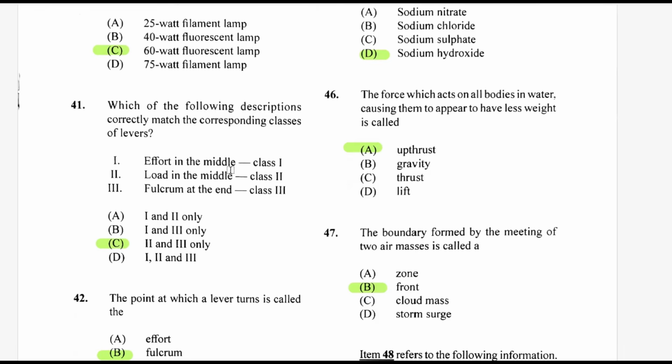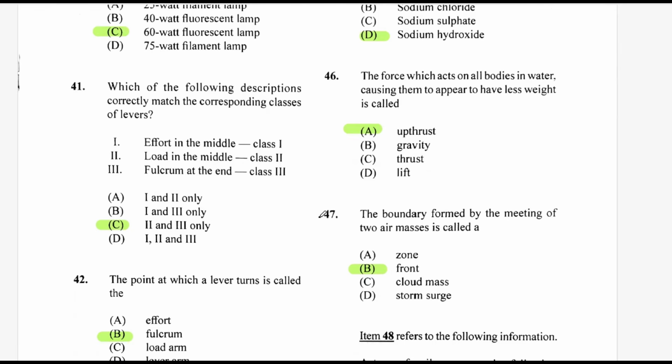Effort in the middle, class 1. Load in the middle, class 2. Fulcrum at the end, class 3. And all you have to do is write this out. If you get this question in the exam, just take your time, write it out. You know there are 3 things: load, effort, and fulcrum.